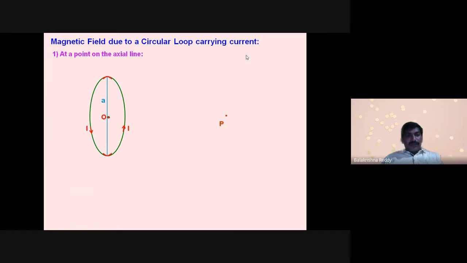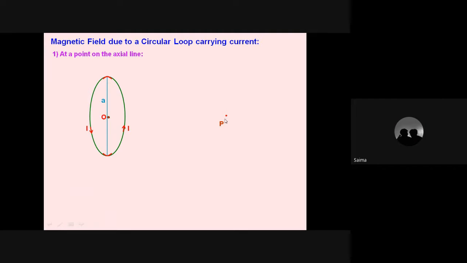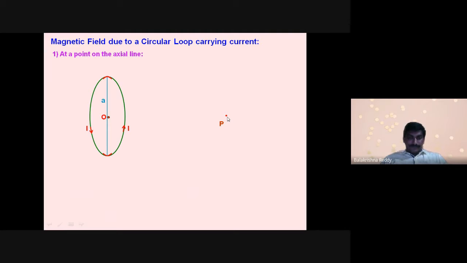Now I'm going to find the magnetic field at point P. Are you finding the P here? Now, if you look at the P, at x distance, let us say from the center to here, at a point P, it is x distance.